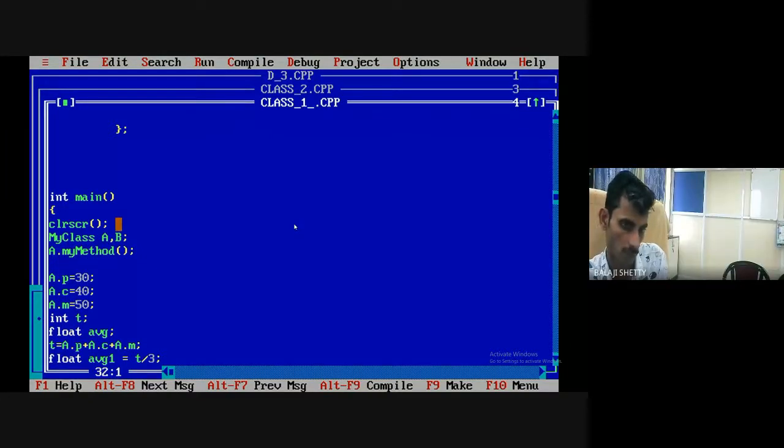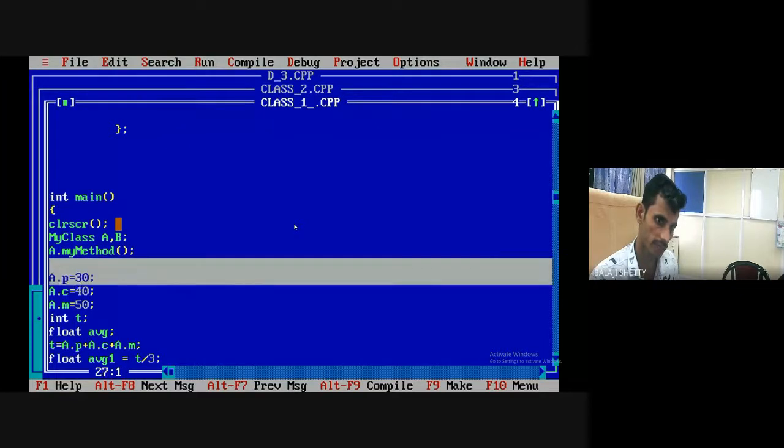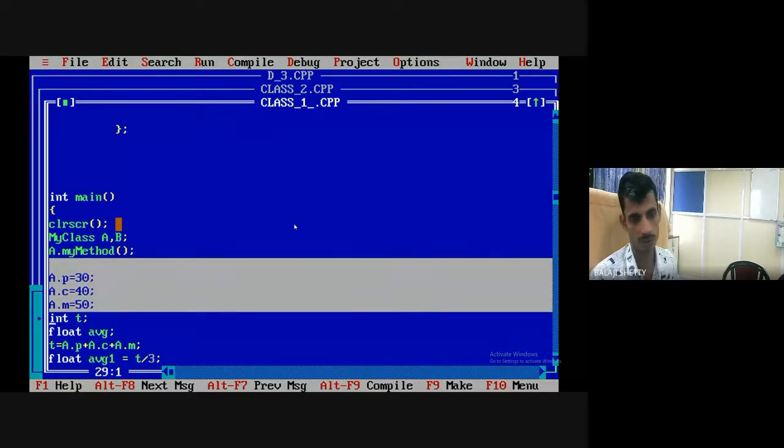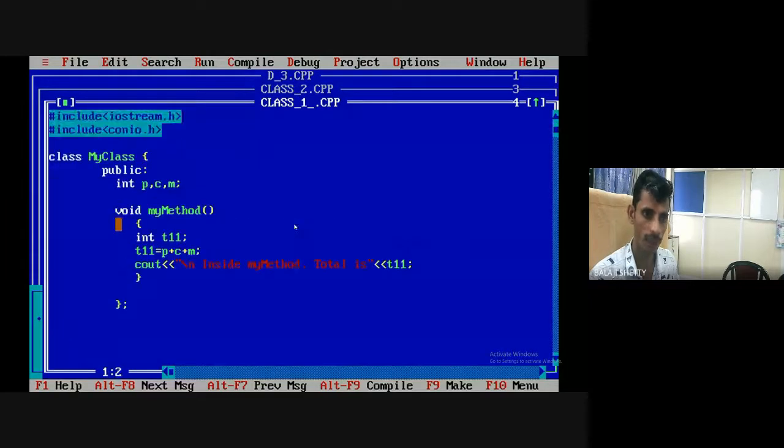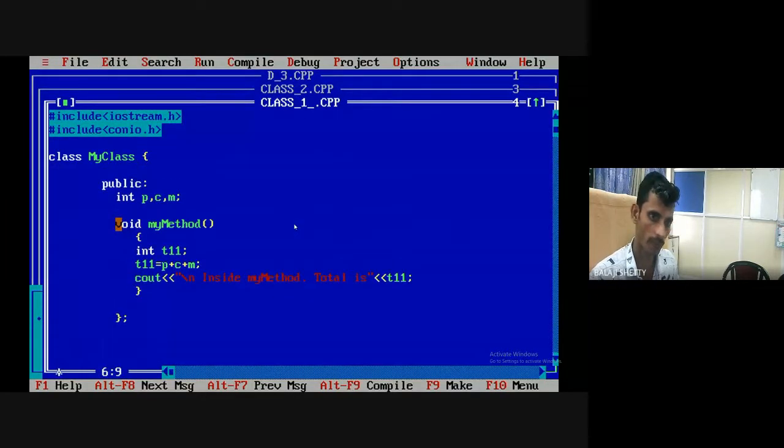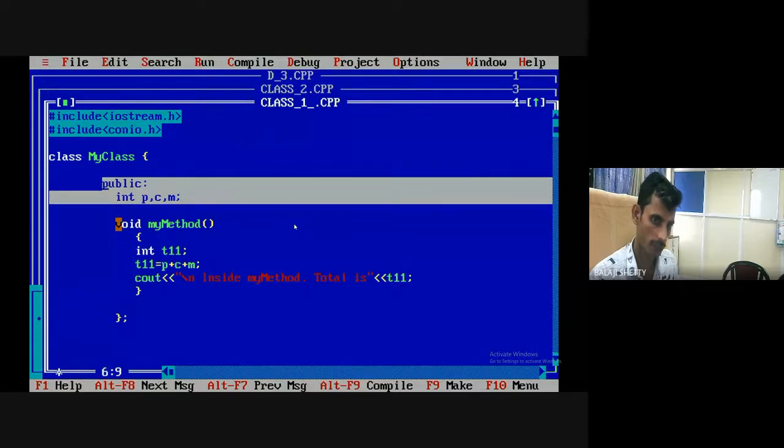Okay. Specifier is there. Okay, correct. So what is the method? I have to pass the parameter. Correct. The scope is only up to main. If I make it private instead of public, the problem will be solved. I'll show you, don't worry about it. Okay, you are right. So I need to pass the parameter.